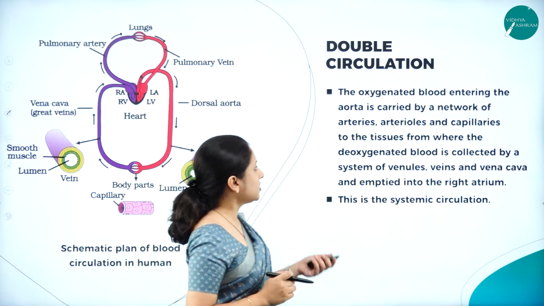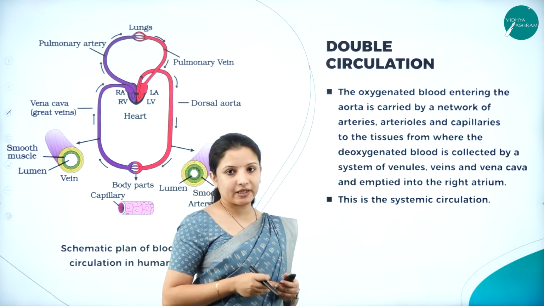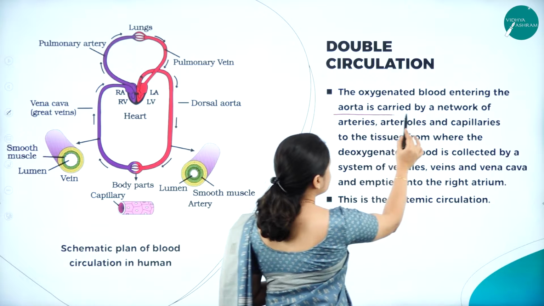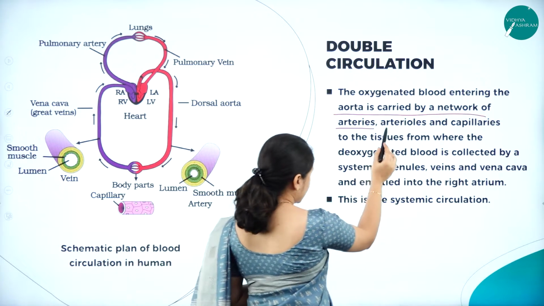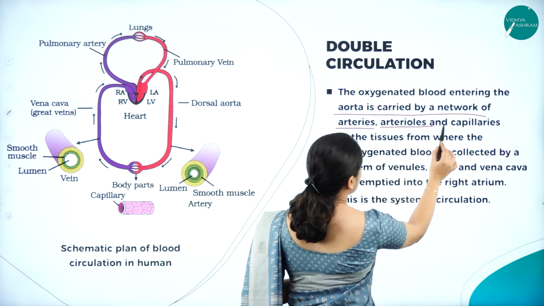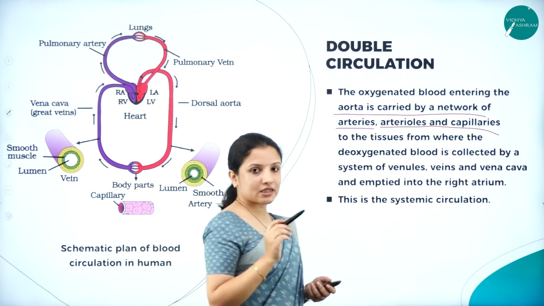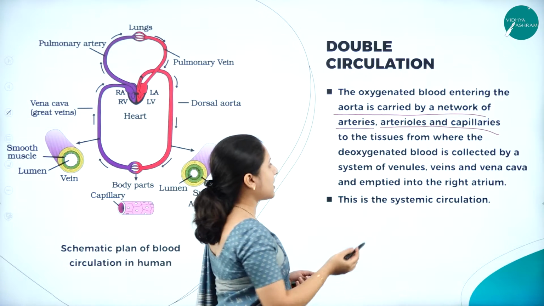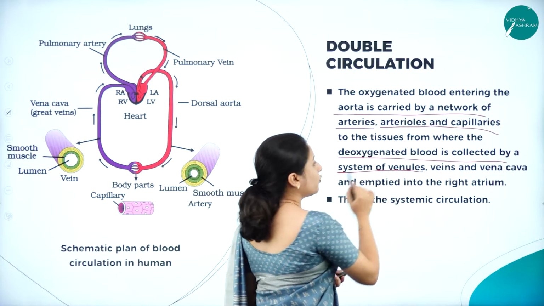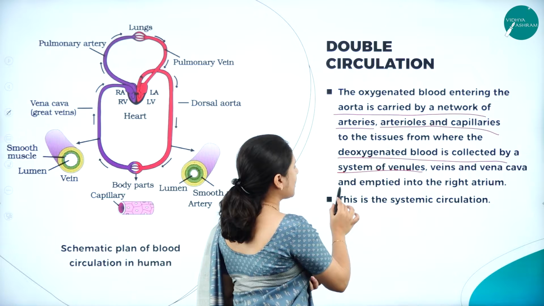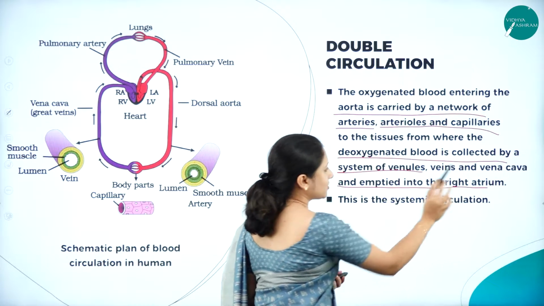Moving further, now the oxygenated blood entering the aorta is carried by a network of arteries, arterioles and capillaries to the tissues, that is to various body parts, where the deoxygenated blood is collected by a system of venules, veins and vena cava, and it is emptied into the right atrium.